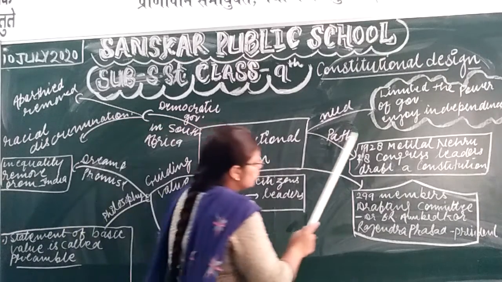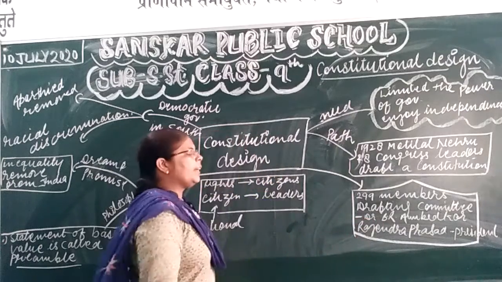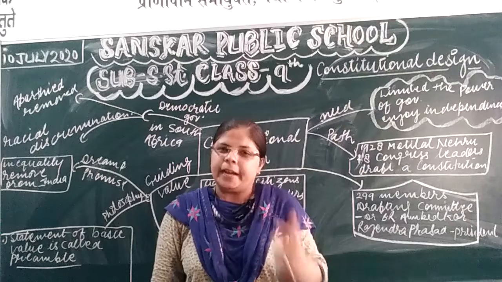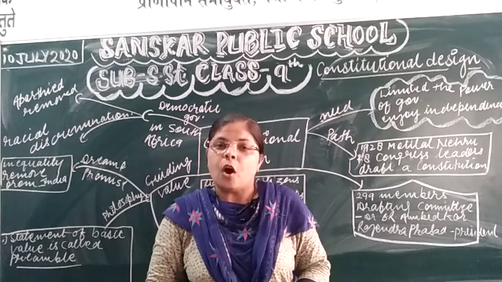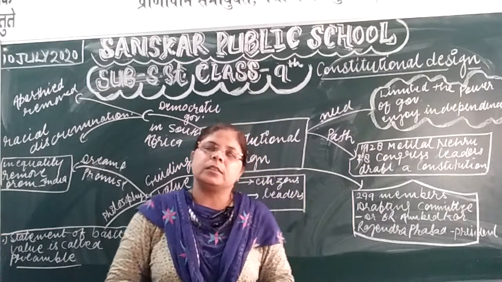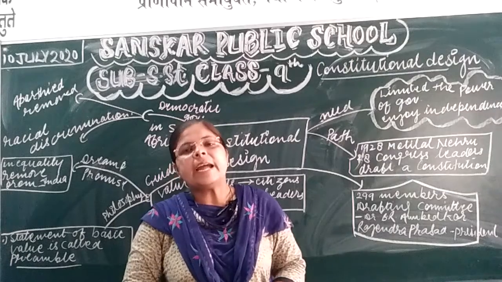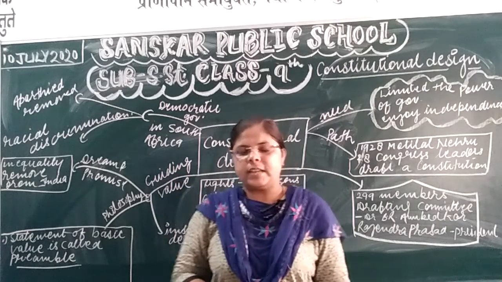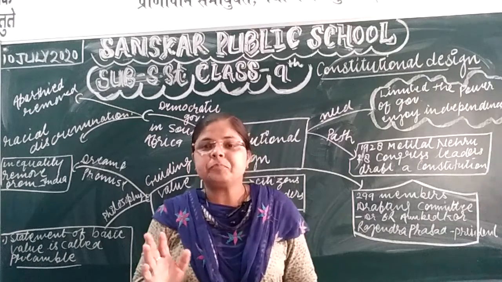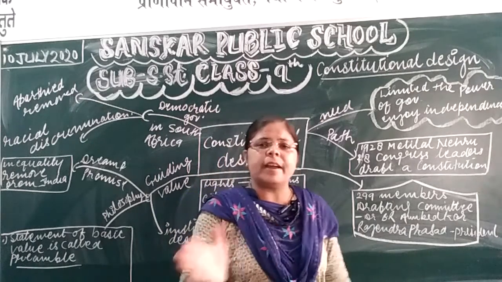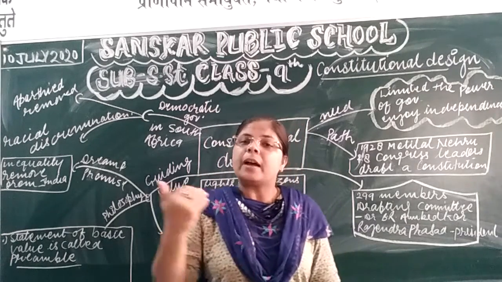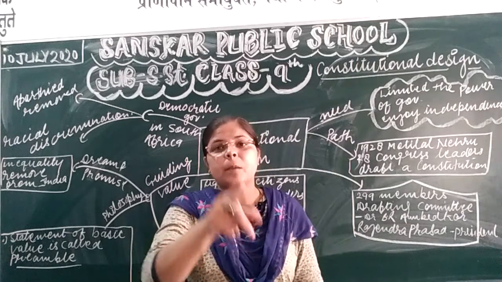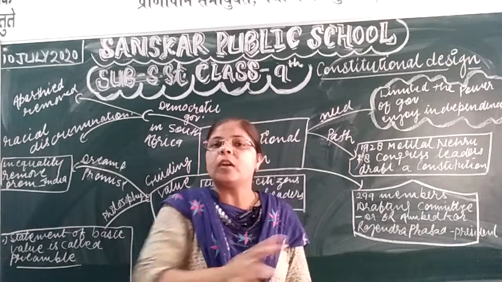Now, in 1947, when we got the independence, actually we got the independence late night on 14th of August 1947. But Pakistan was also divided at the same time. That's why Pakistan declared itself independent on 14 August. That's why Pakistan celebrates Independence Day on 14 August.